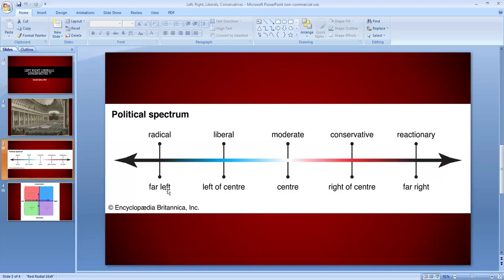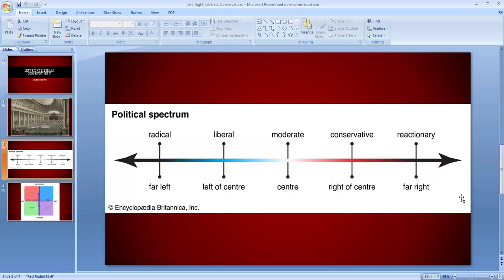Now, one example of far left would be communism, especially communism as envisioned by Karl Marx. If you read the Communist Manifesto by Karl Marx, you know that he finishes it with the famous slogan, proletarians throughout the world unite. And he calls for revolution. He's not calling for democracy. He's not telling people to protest, but he tells them, a revolution is the only way to change things in our society.